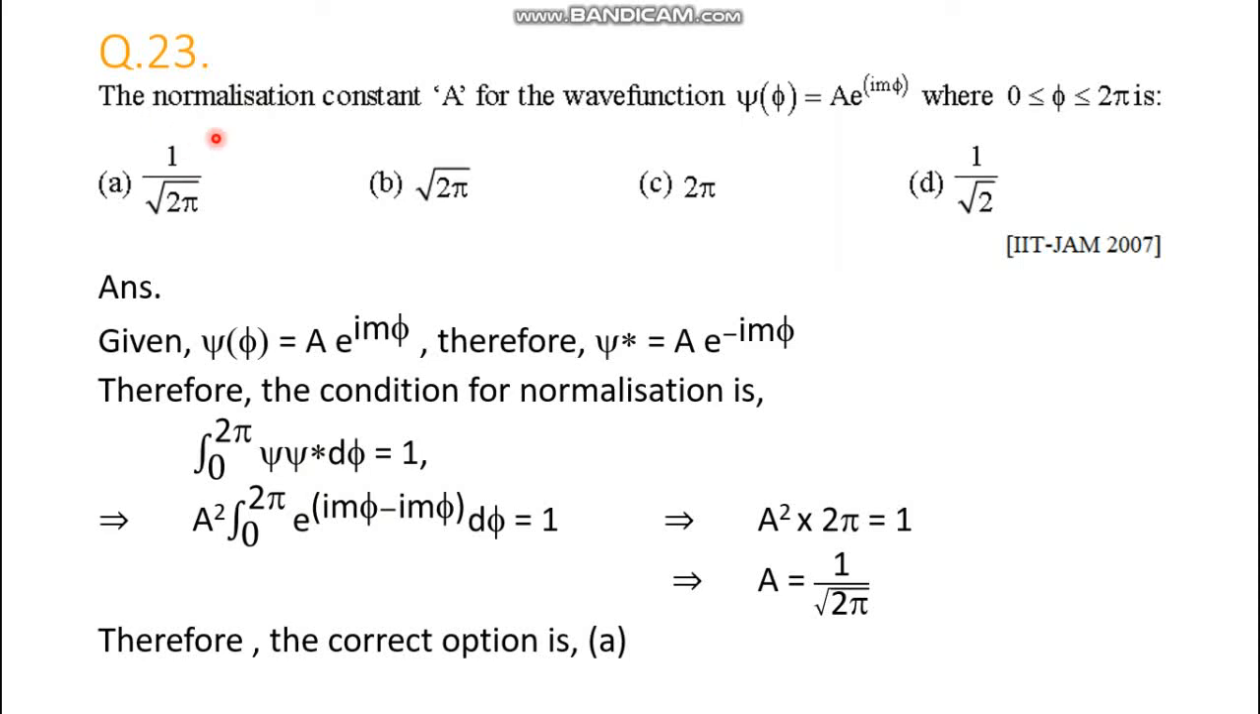So the normalization constant A for the wave function psi as a function of phi is A exponential i m phi, where phi has the range 0 to twice pi. So what is the normalization constant value of A? So how to calculate this normalization constant?